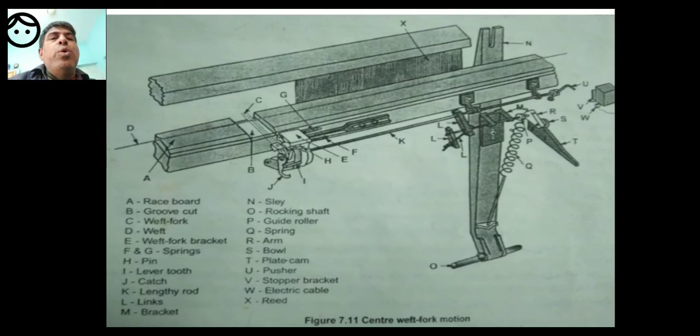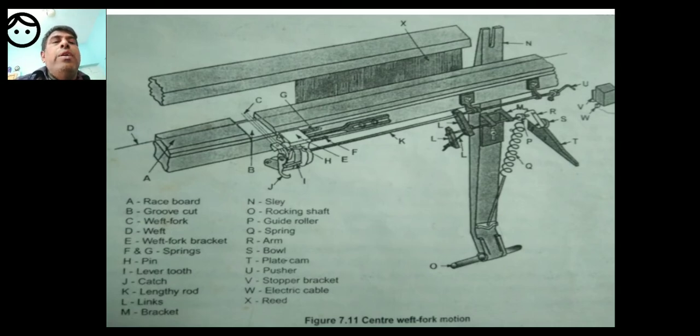A is the race board over which the shuttle runs, and therefore the pirn is there in the shuttle and weft is inserted. So the shuttle travels on the race board, so there is weft on the race board.